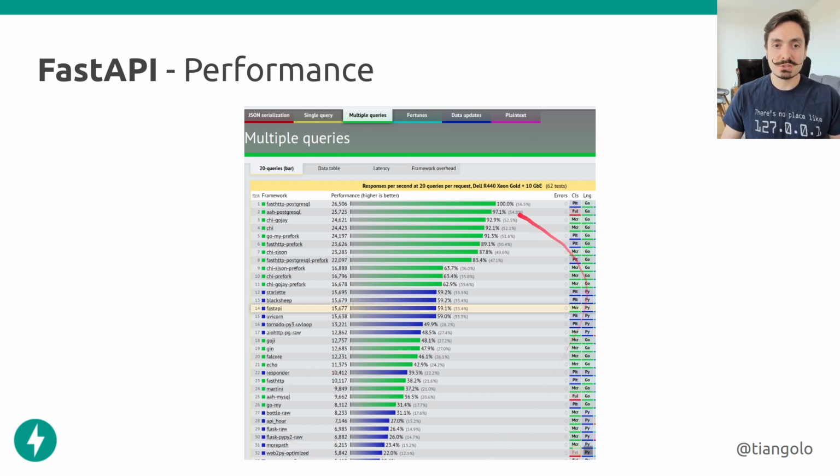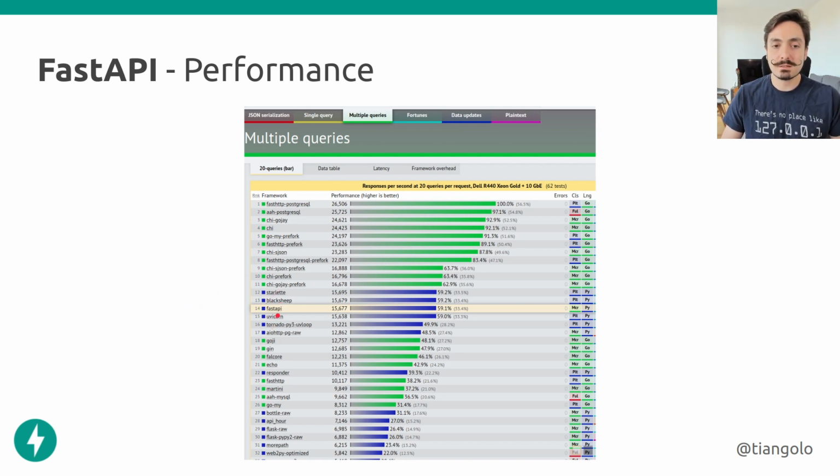So this is a benchmark run by Tech Empower, which is a third party. The green lines are Golang, which is a compiled language, and the blue lines is Python. Of course, Go, by being compiled, has to be faster than Python. But you can see that FastAPI is in the ballpark of the fastest things that you can get with Python. In fact, it can even have a little bit better performance than some of the Golang frameworks.